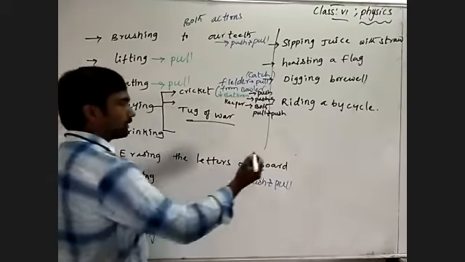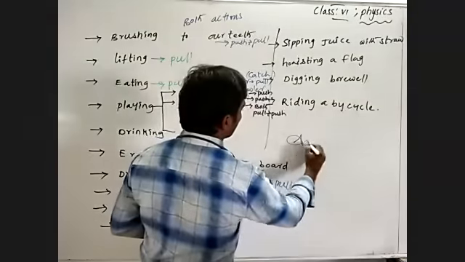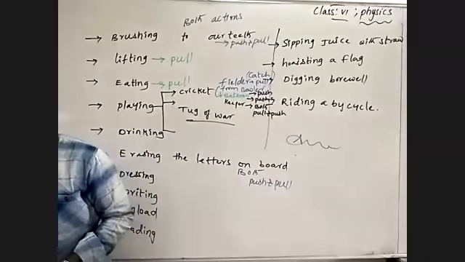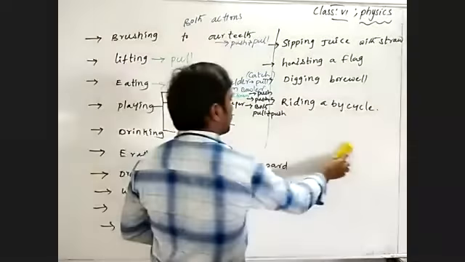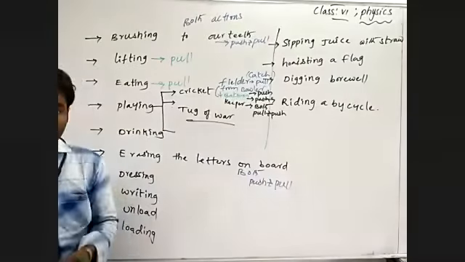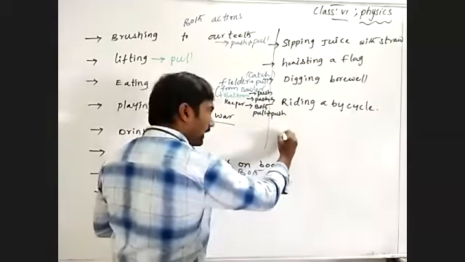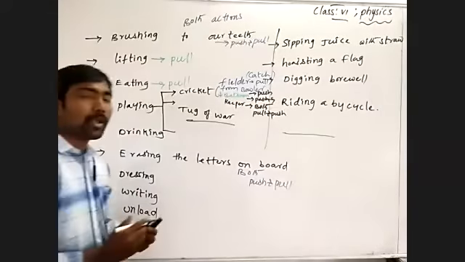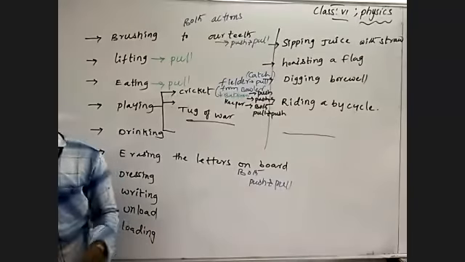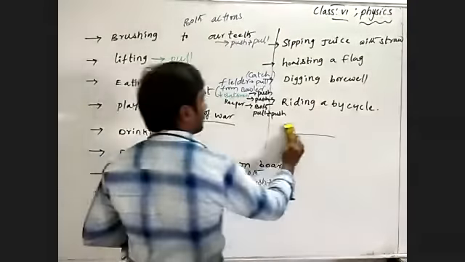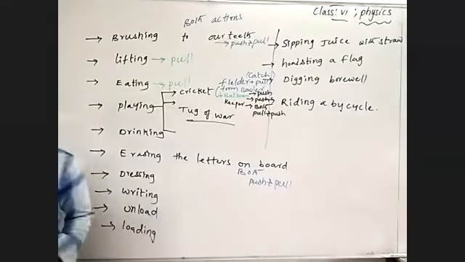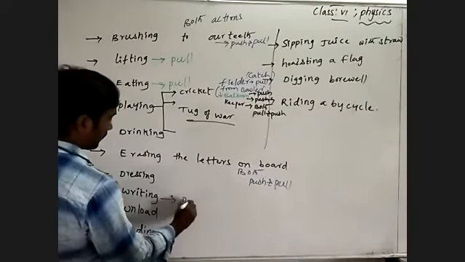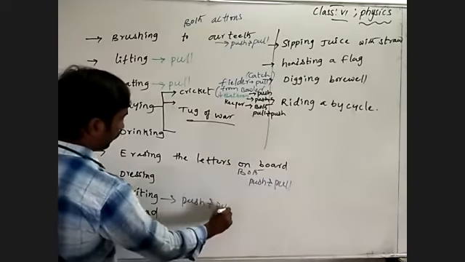Writing. When I am writing, what am I doing? First I have to hold the pen to write on the paper or on the board. By holding, we are pulling, and we are pushing the pen to write. Means we are performing both push and pull while writing. Okay?